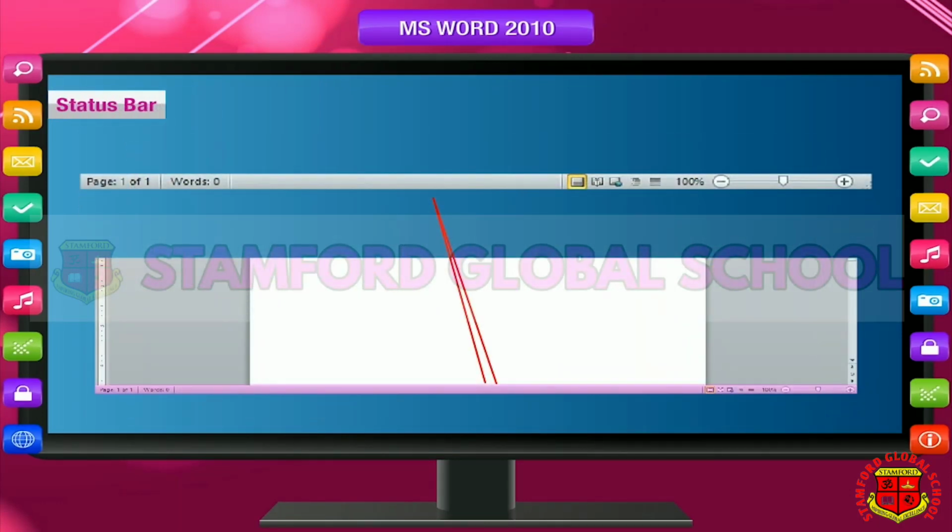Status bar. The status bar is at the bottom of the screen. It gives information about total number of pages in the document, current page number, line number, column number, etc.